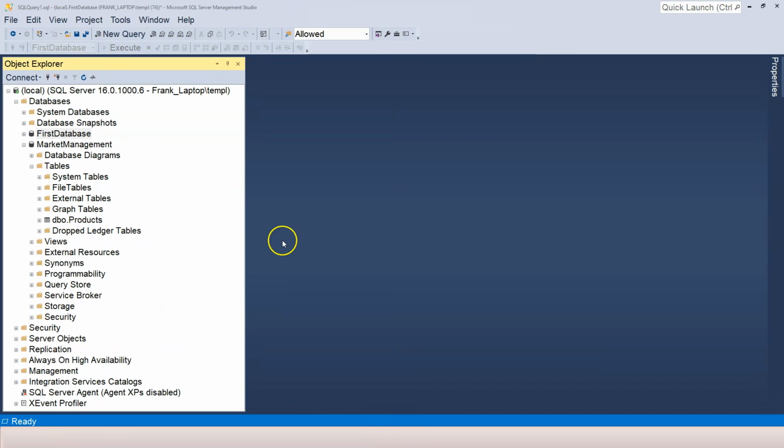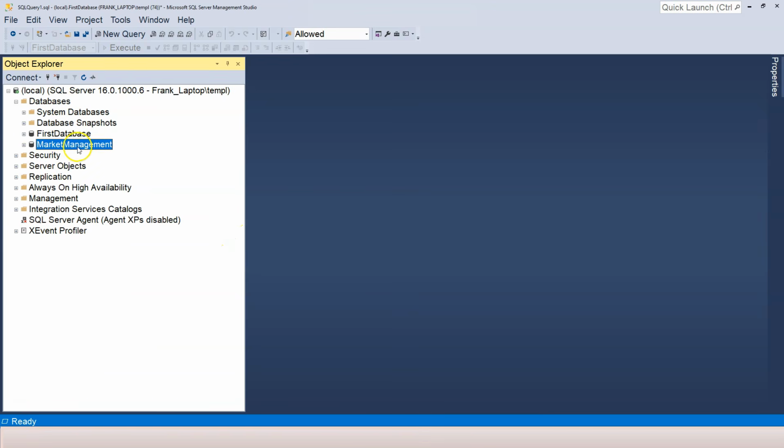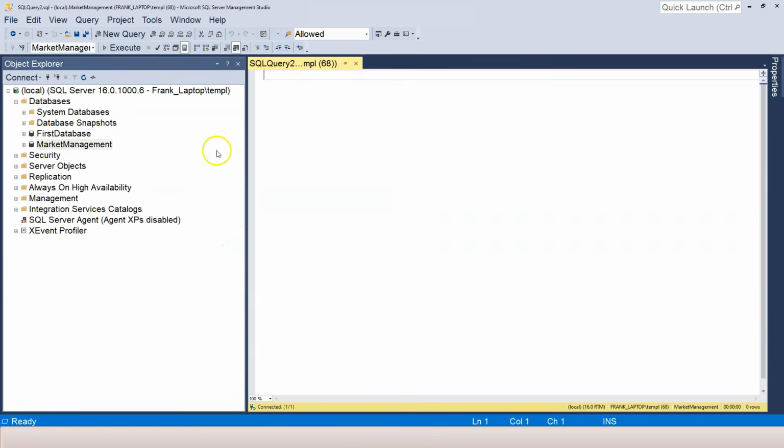We have been working on creating tables. In this video, let's work on updating tables. So I'm already connected to SQL Server. I'm going to right click on the database and click on new query so I can have a space to work with.